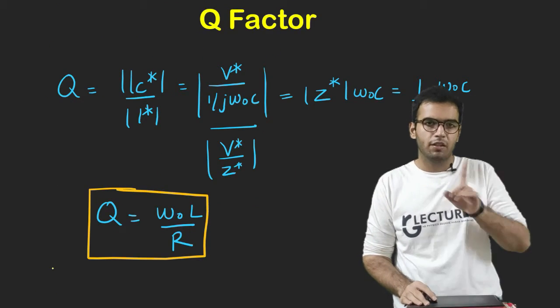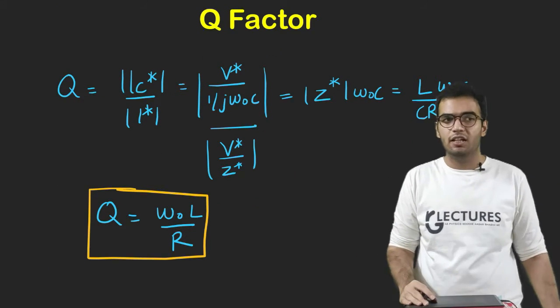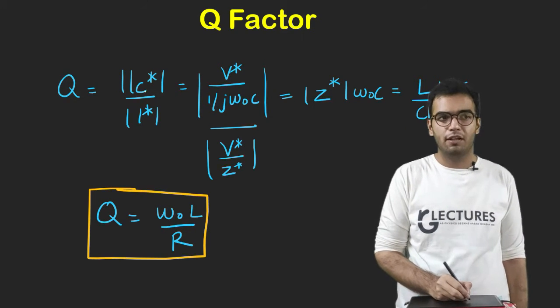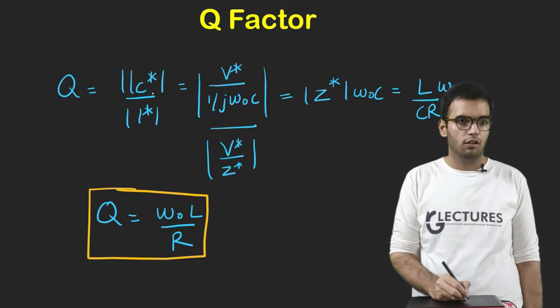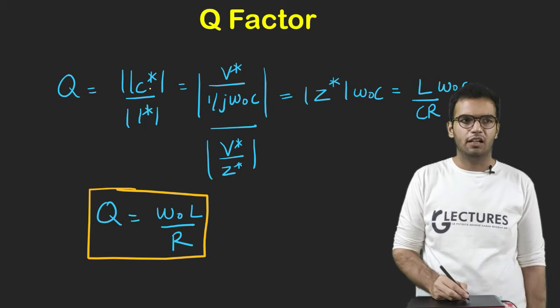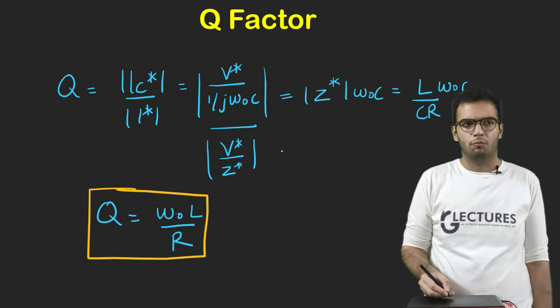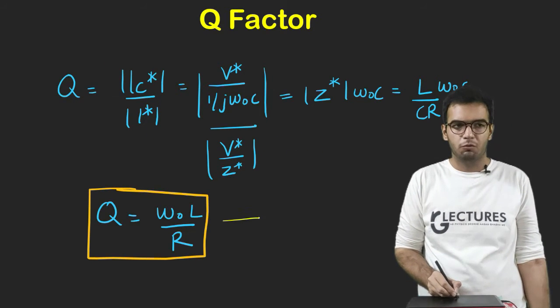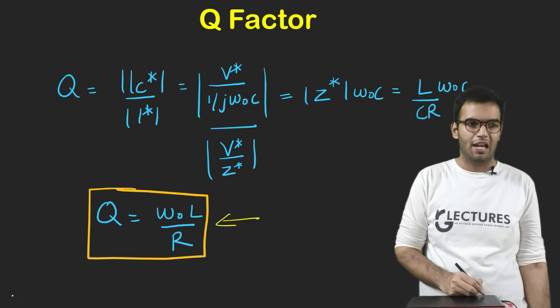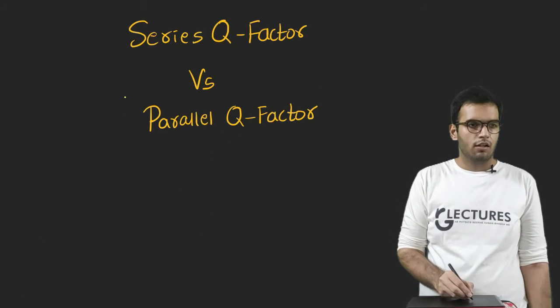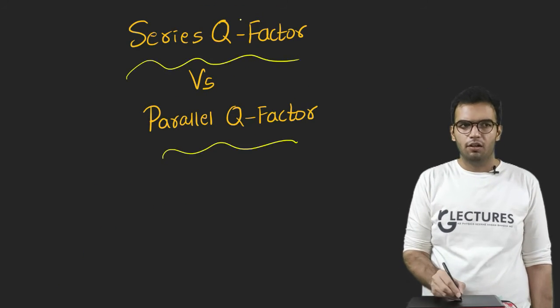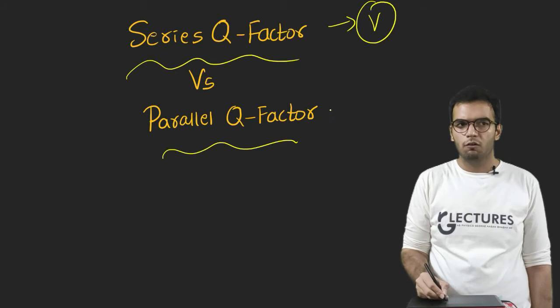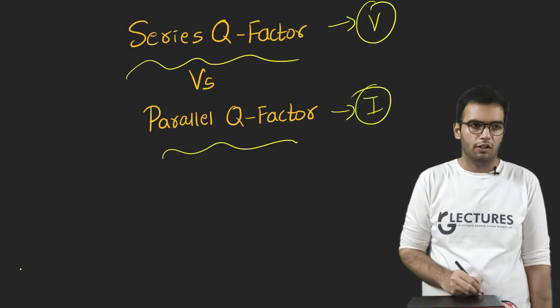Now Q factor, there Q factor was defined in terms of voltage. Here we will define the Q factor in terms of current. You can take any current. I have taken the capacitor current by I. So basically you will get the same result which we got there, omega 0 L by R. But there is a difference: the series Q factor involves the voltage factor, and this involves the factor of current.